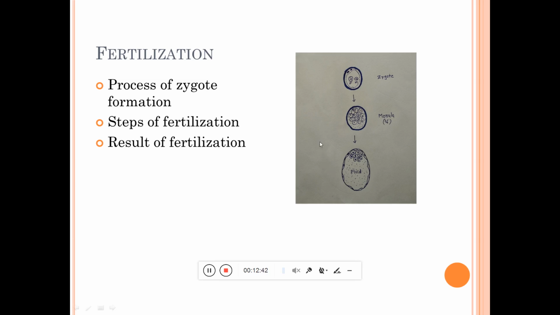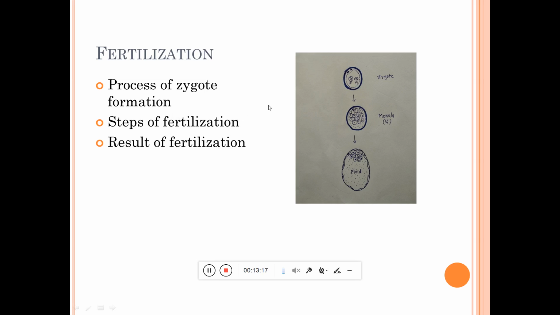Now this secondary oocyte proceeds towards the second meiotic cell division, and it is completed only if fertilization takes place. If fertilization takes place, then the second polar body will be formed, and in this way the second meiotic division is completed. Otherwise these cells will degenerate and ultimately all the processes in the second half of the menstrual cycle will be disturbed, and the result is what we know as menstruation. Otherwise this process continues.